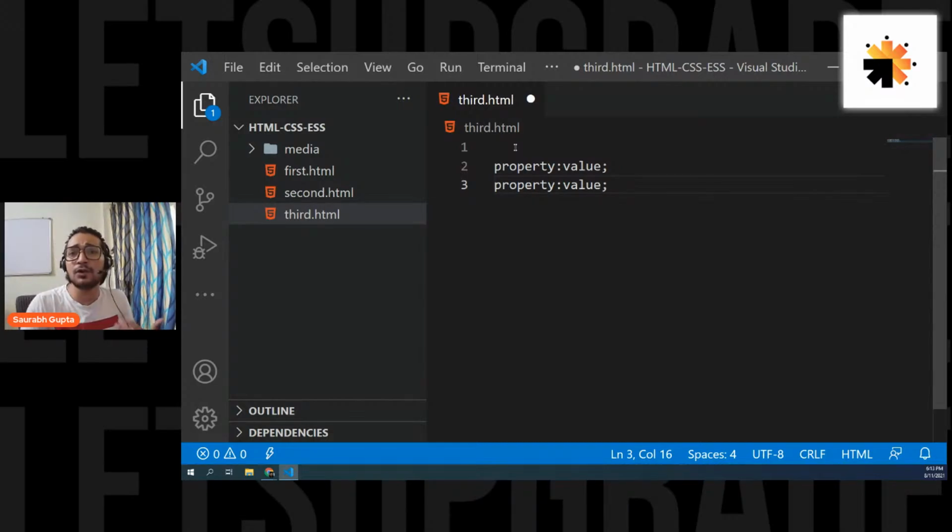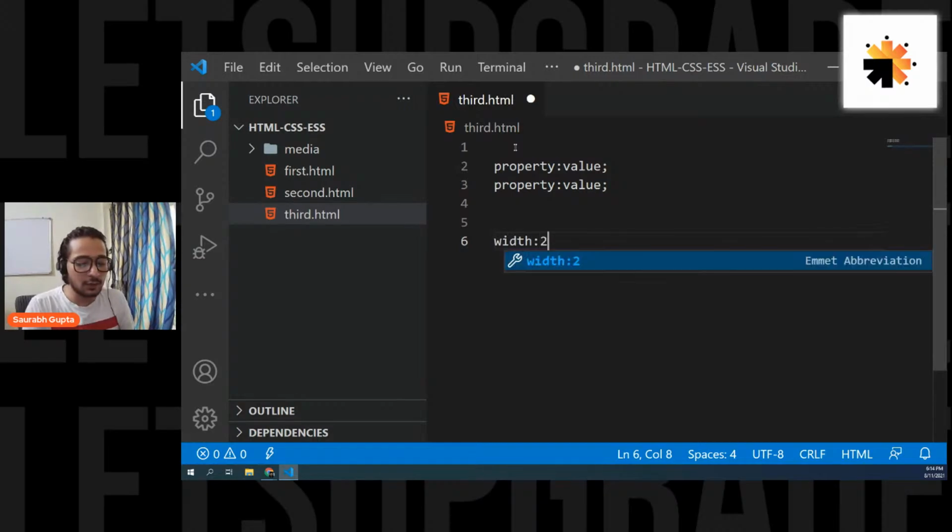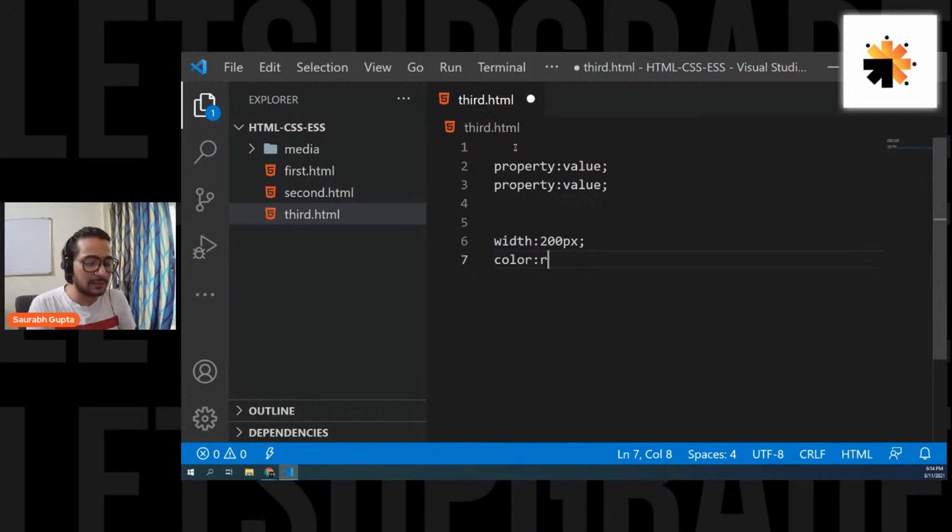When I say that I want to learn CSS, that means I have to learn what the different properties are and what values I can apply to those properties. Just to give an example so that you're not confused, a property can be width and a value can be 200 pixels. A property can be color and a value can be red. These are the examples.